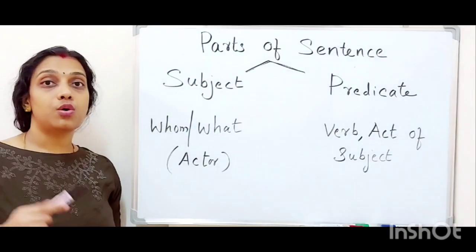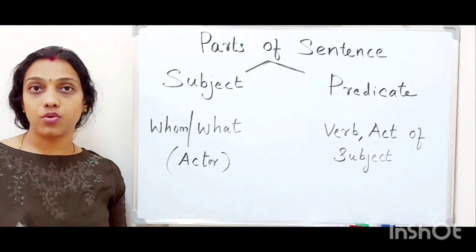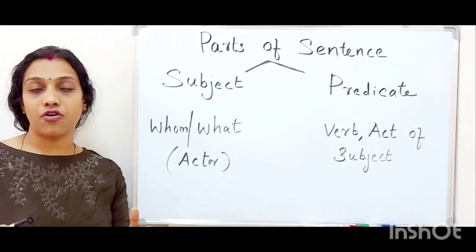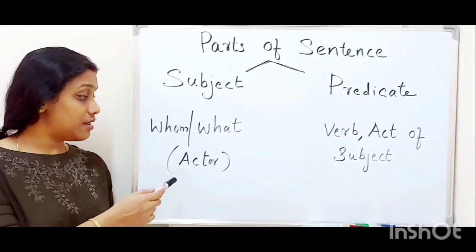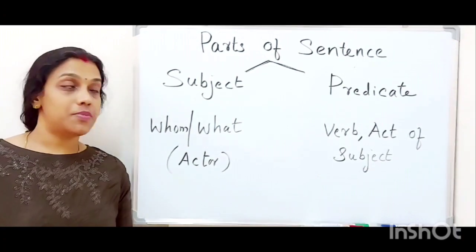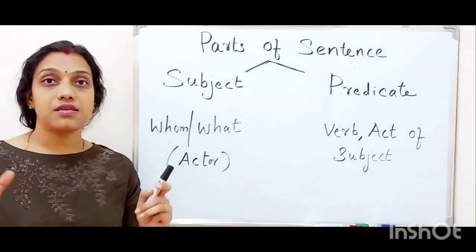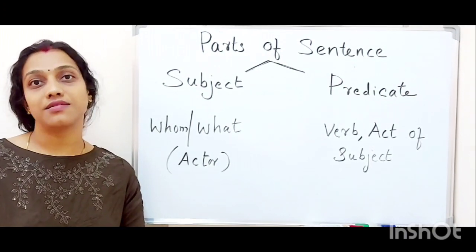A subject is whom or what is mentioned in a sentence, about whom we are talking. What is getting focused in a sentence, that is known as a subject, or we can say the actor, that is a subject. Then what is predicate? Predicate is a verb, or it is an action or activity of the subject mentioned in a sentence.